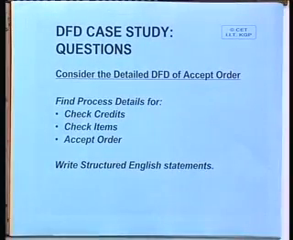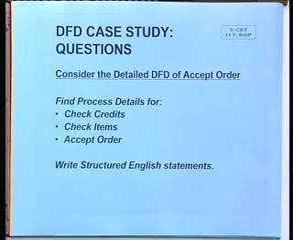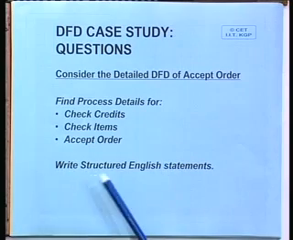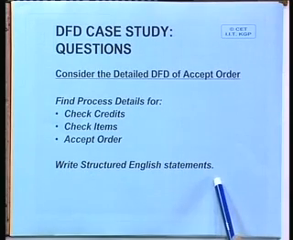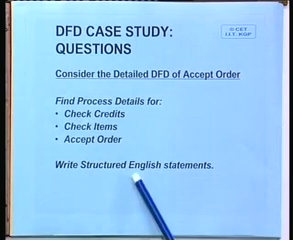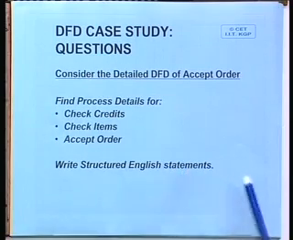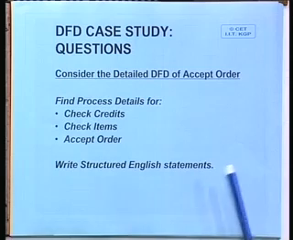Next what you must do: for each of these processes of the detailed DFD of accept order, whatever we have done, we have to write process specifications. We have to write process specifications for check credits, check items and accept order. So, how to do it? By using structured English statements. These we shall not cover today; we shall cover structured English from the next class onwards, which will be our next topic, that is decision analysis.